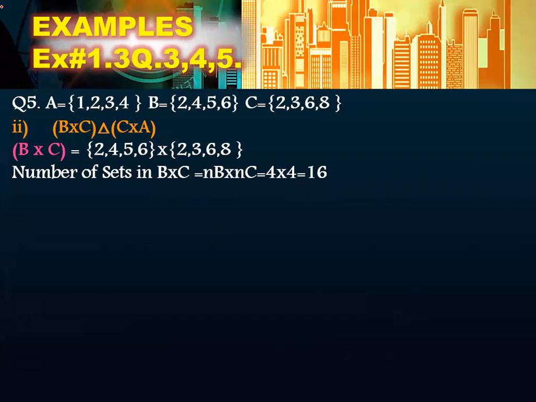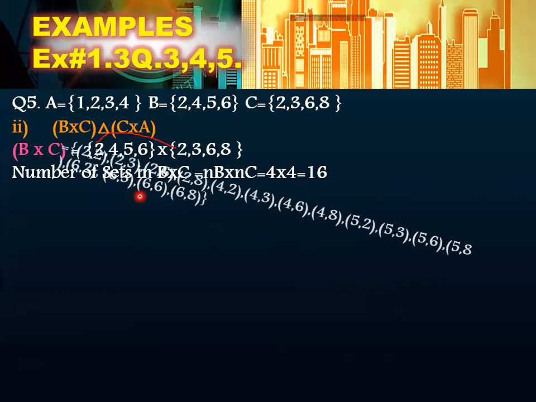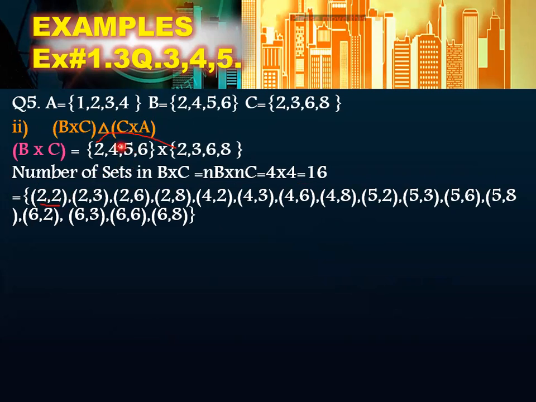Okay, now we will start from this one. The first pair is 2, 2, then 2, 3, then 2, 6, then 2, 8. Now we are going to move to 4: 4 along with 2, then 4 along with 3, then 4 along with 6, and the last one is 4 along with 8.